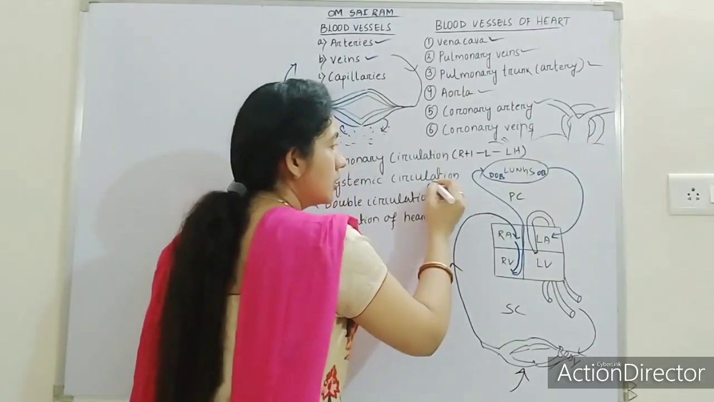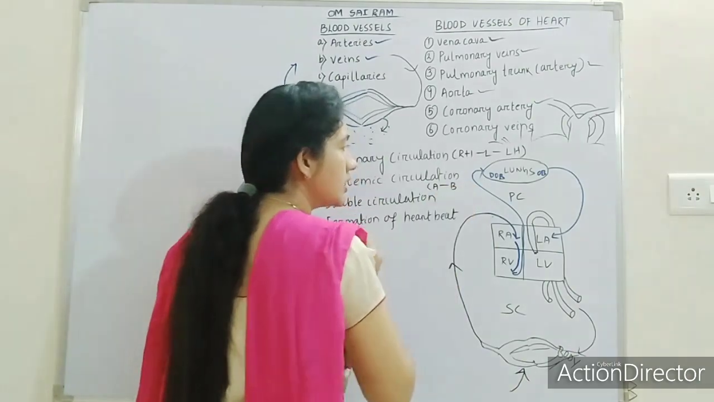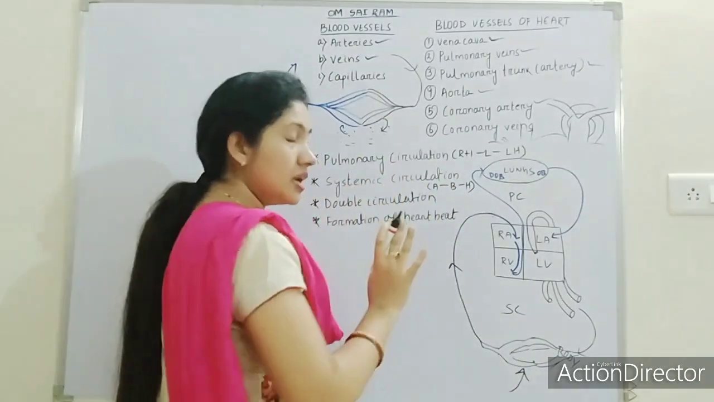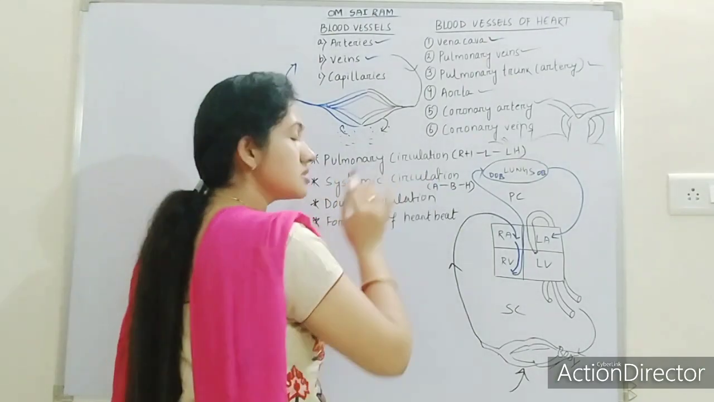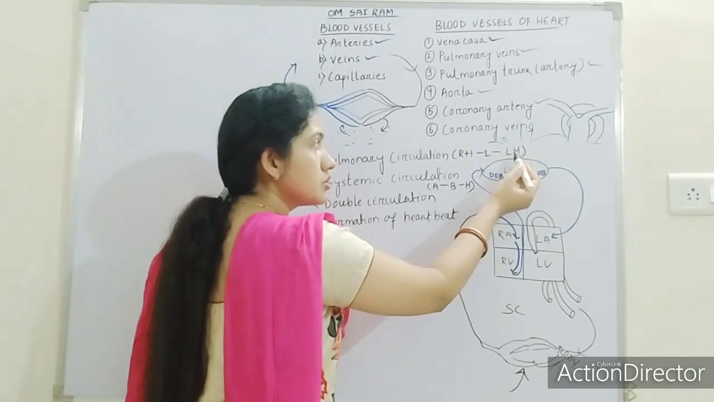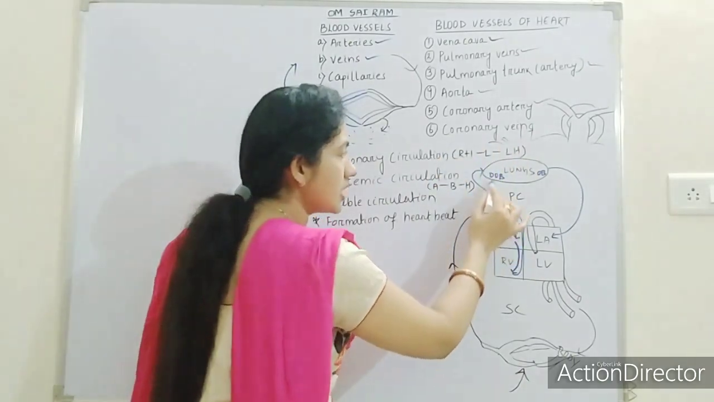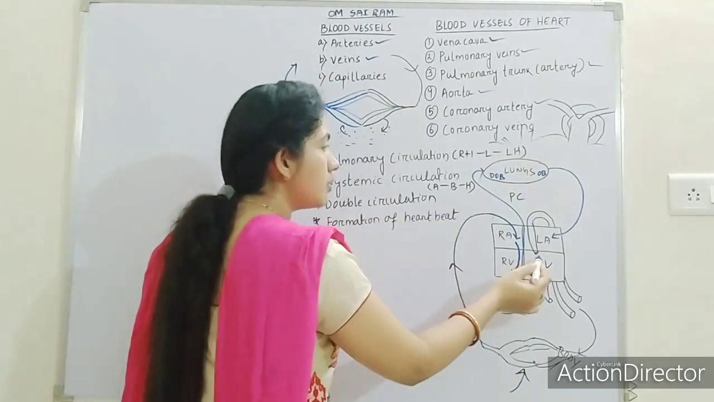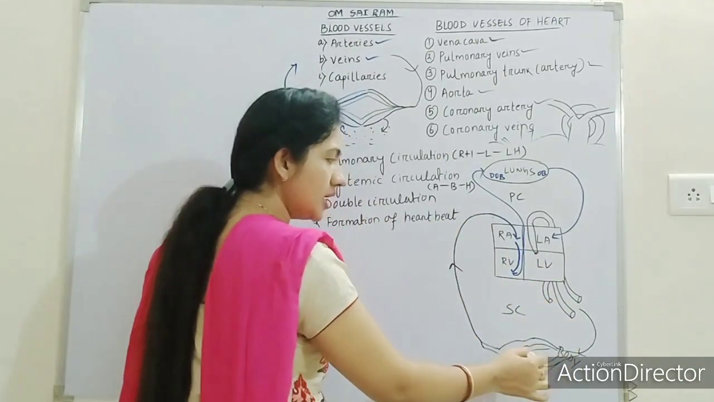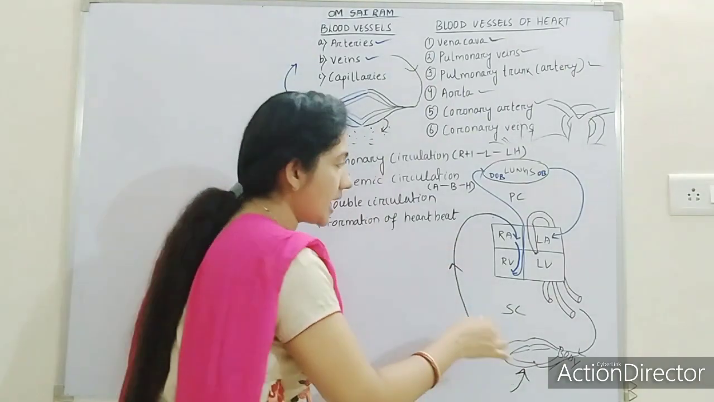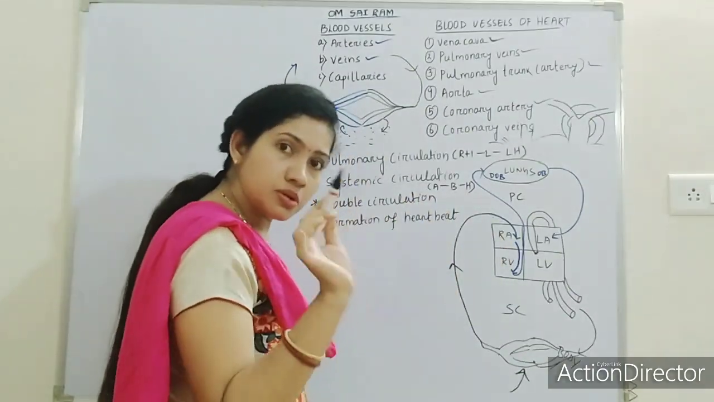From aorta to different parts of the body and again to the heart. In short I am writing. Okay, so here again I am repeating. Pulmonary circulation means from the right side of the heart to the lungs to the left side of the heart. The blue one that I have done is the pulmonary circulation. Then from aorta to different parts of the body, and again from the different parts of the body the deoxygenated blood will be carried to the heart for purification.